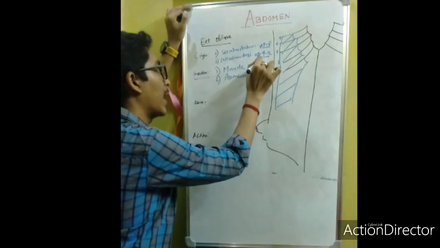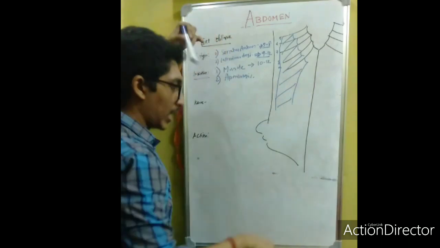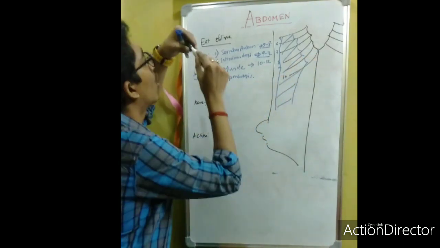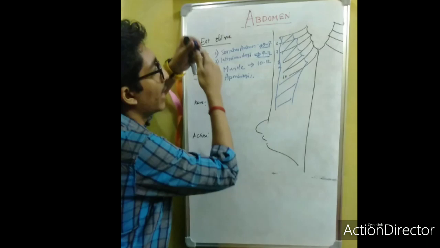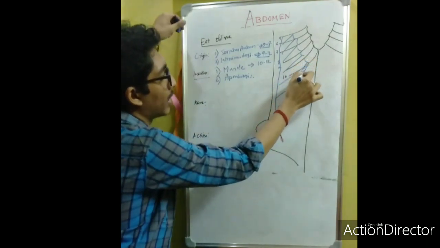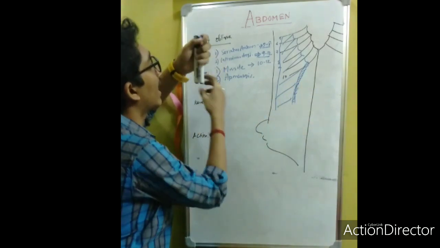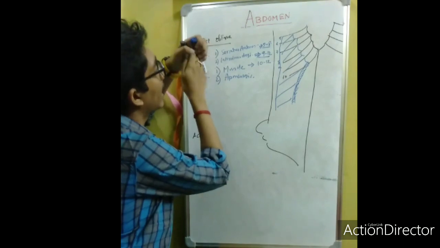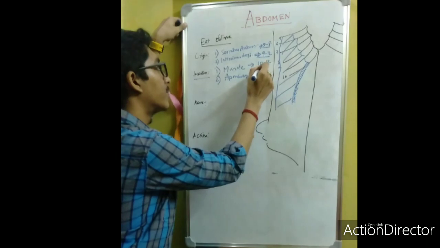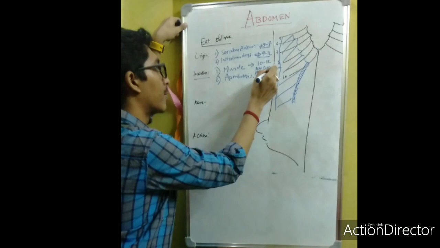As a muscle, the fibers from the 10th to 12th rib form the muscular part, and they are inserted towards the anterior superior iliac spine.